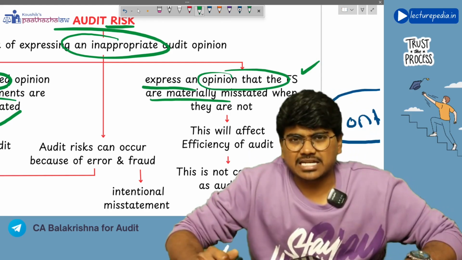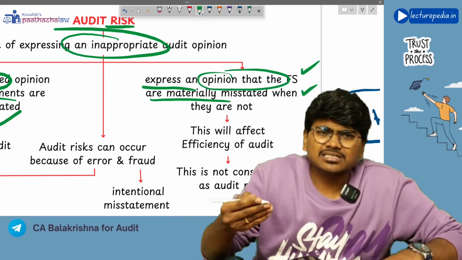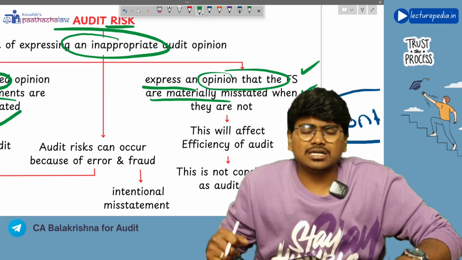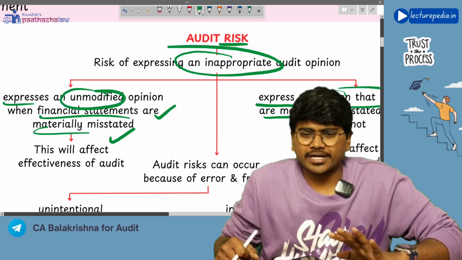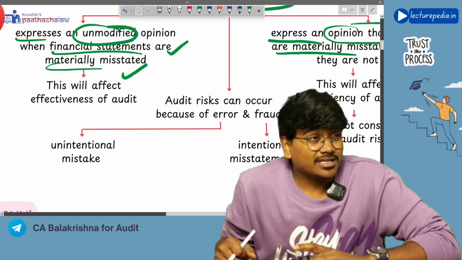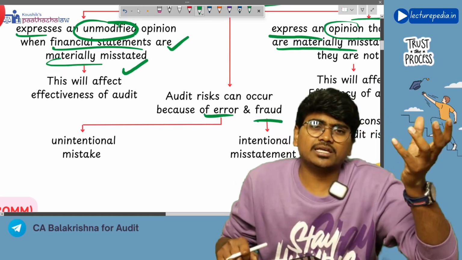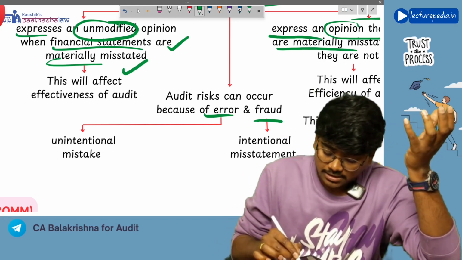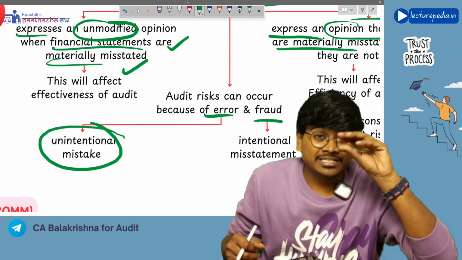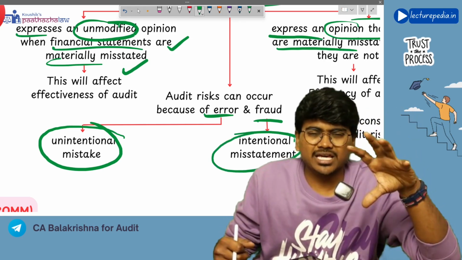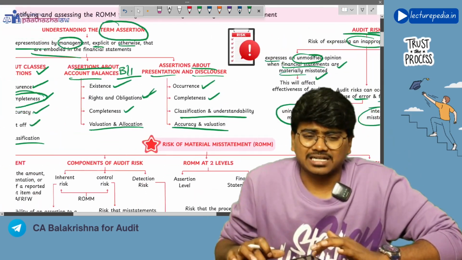But for the purpose of standards on auditing, you will not consider this second situation as audit risk, because this is very insignificant. Only the first aspect will be considered as audit risk. Next, this audit risk can occur either because of error or because of fraud. Now, what is meant by an error? Error means something that you commit unintentionally. If you commit a mistake unintentionally, that will be known as error. If you intentionally commit a misstatement, then that will be a fraud, right? So this is audit risk.